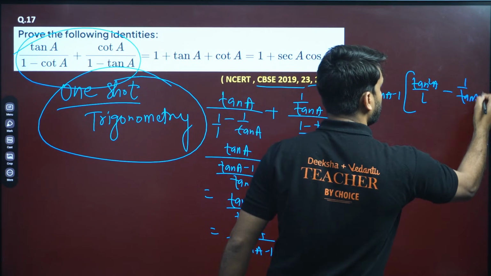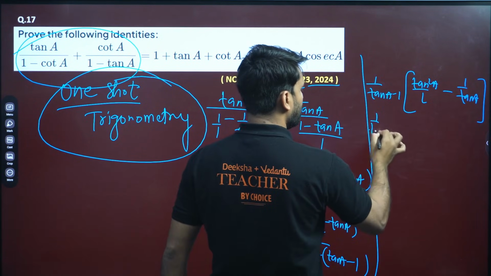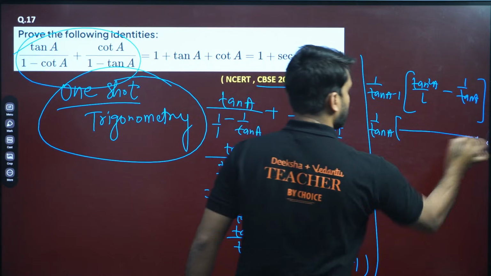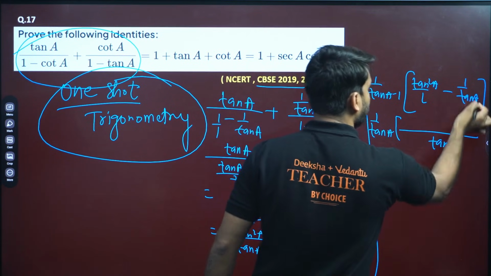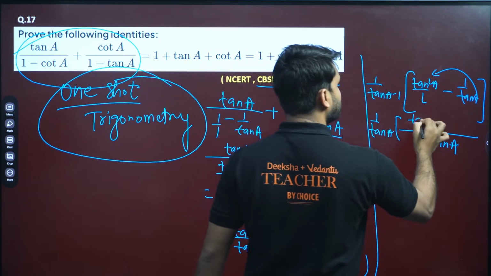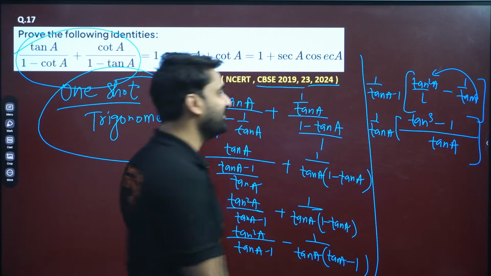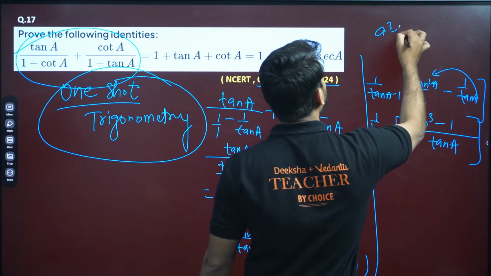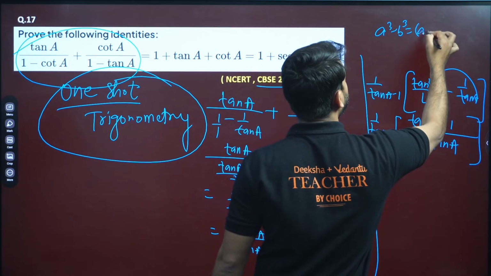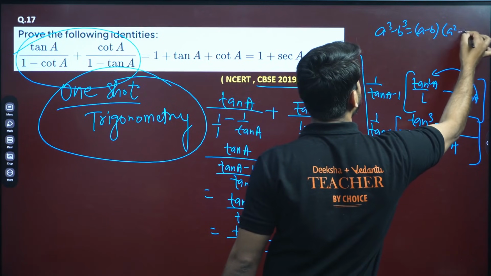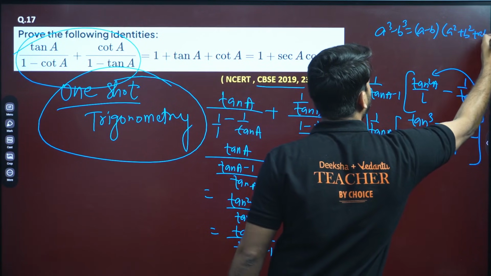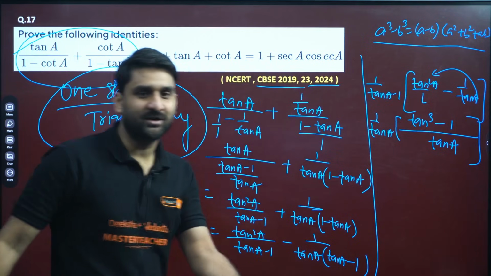1 by 10a. Now take LCM. So 10a will be the LCM. So 1 10a will be multiplied here. So can we write this as 10 cube a minus 1? And we all know a cube minus b cube is a minus b, a square plus b square plus ab. Apply this, you can get the result.